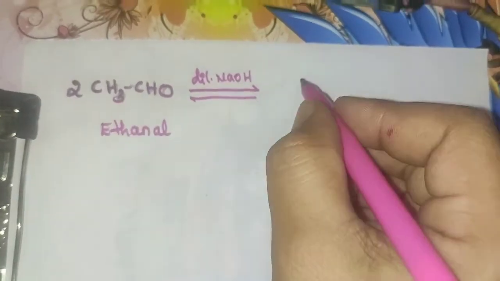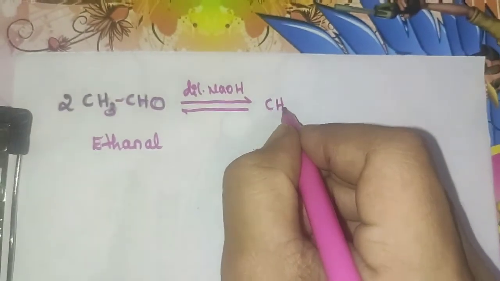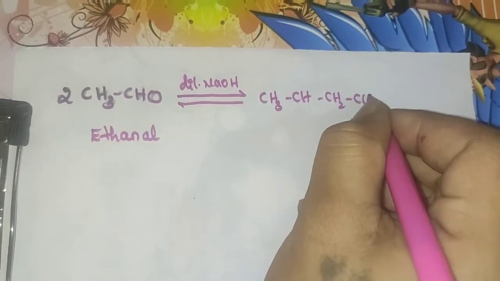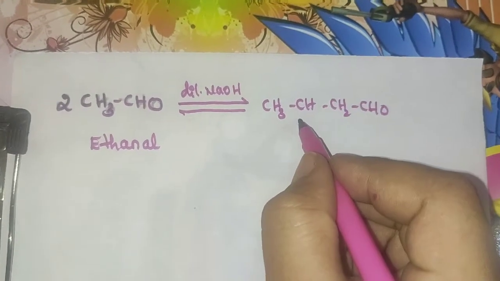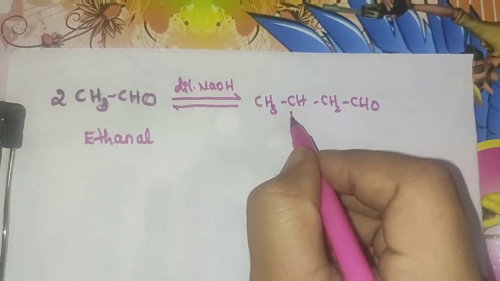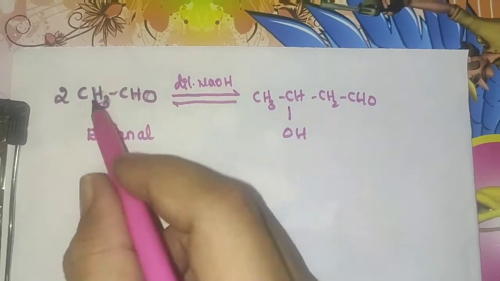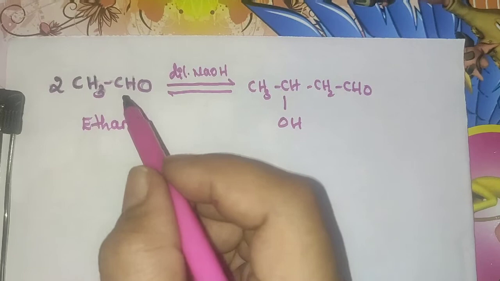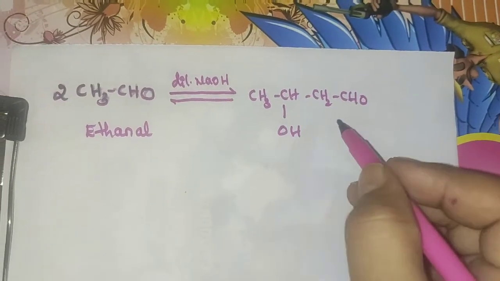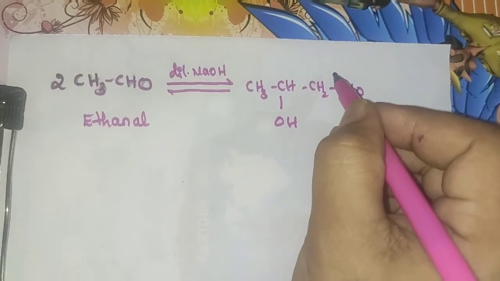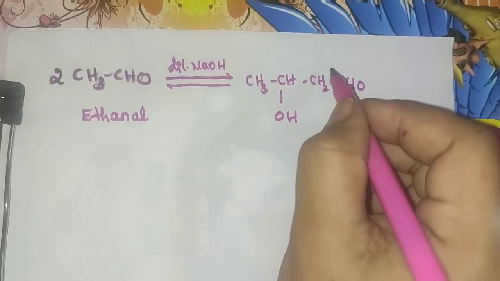So here you can see CH3, CH, CH2, CHO, and here there is a valence satisfied by the OH group. So 2 moles of ethanal on undergoing the reaction give this compound.